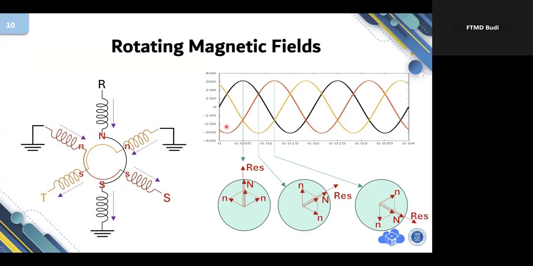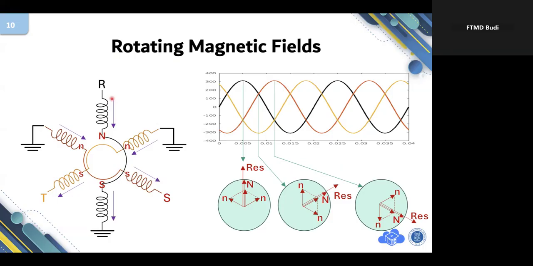Okay. Now our topic is AC motor, the motor which utilizes AC current. Alternating current, I mean, sorry, AC power. Now let me show you the stator of the motor, I repeat.